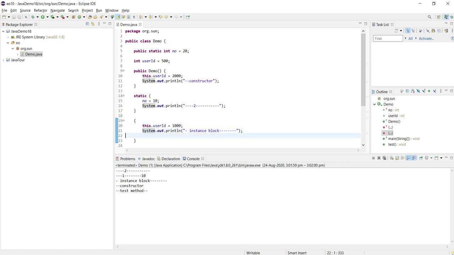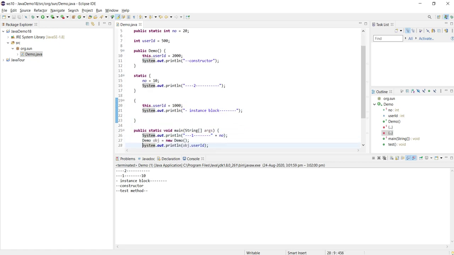So we know the order of execution. When the main method got executed and it's trying to create an instance, the instance block will get executed first. So even though the value of userId is 500, it is being replaced with 1000 here. So 1000 was supposed to be printed, but we have a constructor that is executed later.